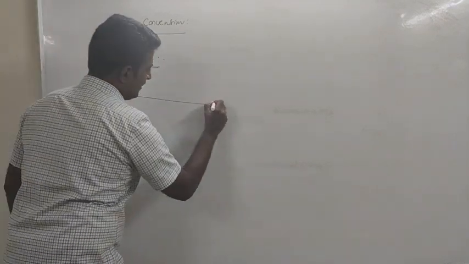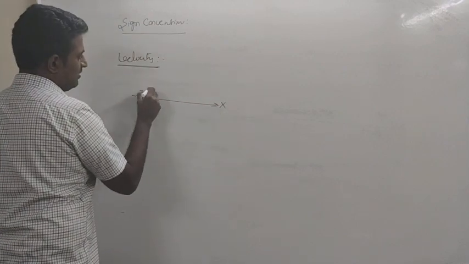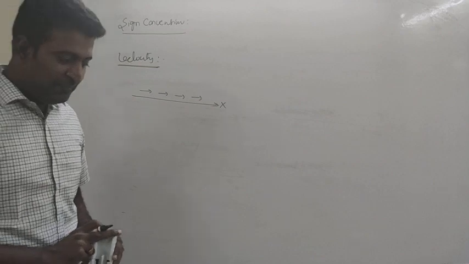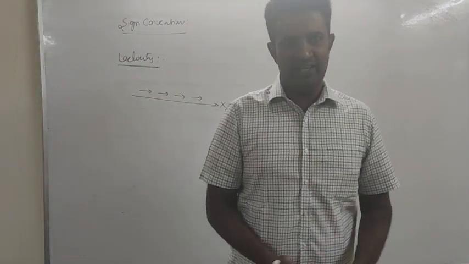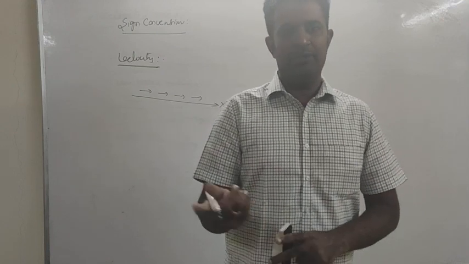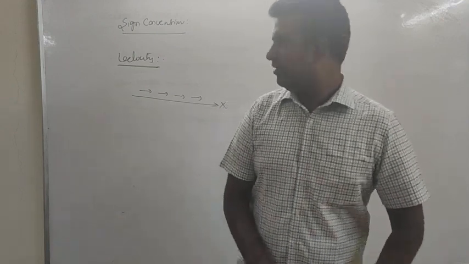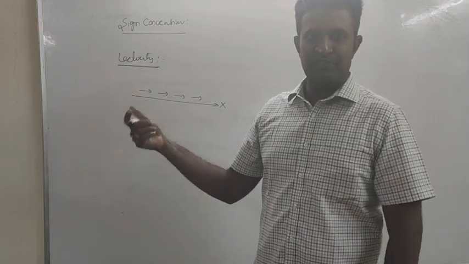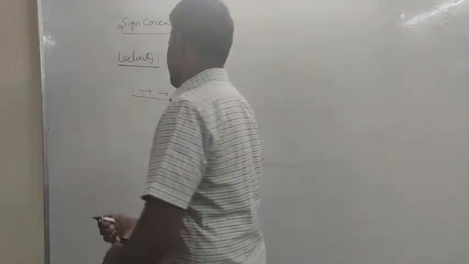If the particle is moving along positive x-axis, then velocity is positive. Why will velocity be positive? Because velocity is defined as displacement divided by time. Now, if displacement is positive, automatically velocity will be positive. Because the particle is moving along positive x-axis, displacement is positive, hence velocity will be positive.